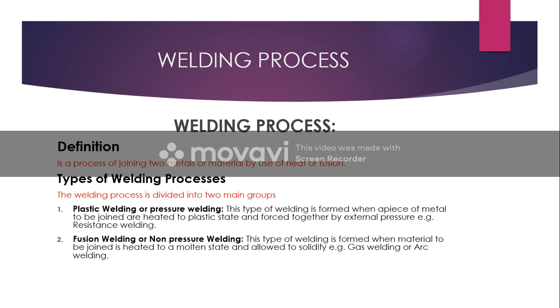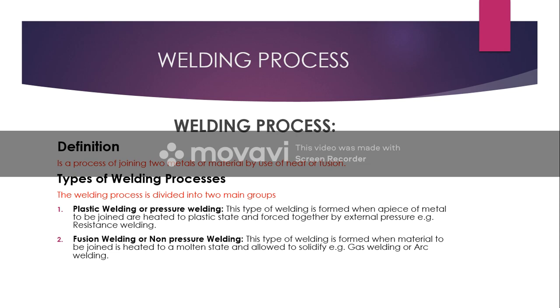The plastic welding process is a type of welding whereby the pieces of metal to be joined are heated to a plastic state and forced together by external pressure. While fusion welding, or non-pressure welding process, is a type of welding whereby the material to be joined is heated to a molten state and allowed to solidify, e.g. gas welding and arc welding.